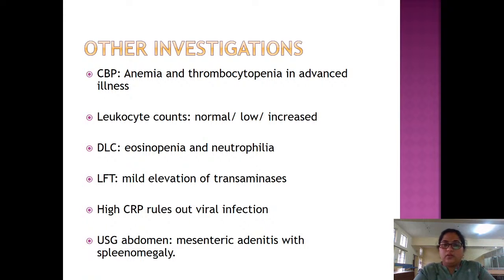High CRP, C-reactive protein, helps rule out viral infections. CRP is more for bacterial infections than viral infections. On USG abdomen, you will have mesenteric adenitis with splenomegaly. So if a child presents with fever for more than 1 week, having a toxic look, abdominal pain, diarrhea, coated tongue, hepatosplenomegaly, it goes in favor of typhoid.